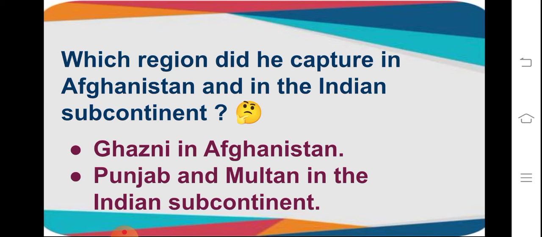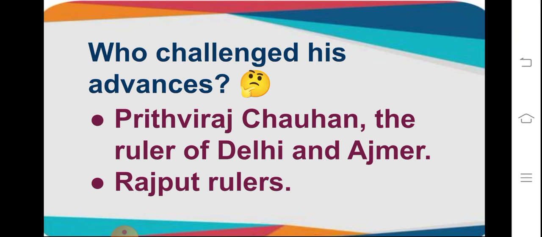He captured Ghazni in Afghanistan and Punjab and Multan regions in the Indian subcontinent. Then, who challenged his advances? We discussed this already in the graphic chart. So who challenged his advances? Prithviraj Chauhan, the ruler of Delhi and Ajmer regions, challenged Muhammad of Ghor.